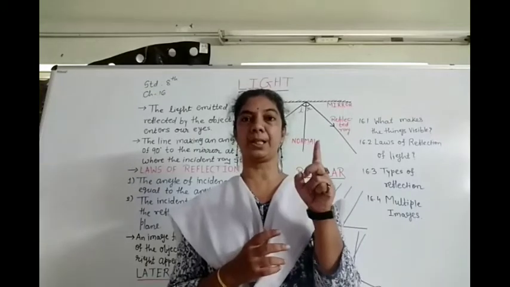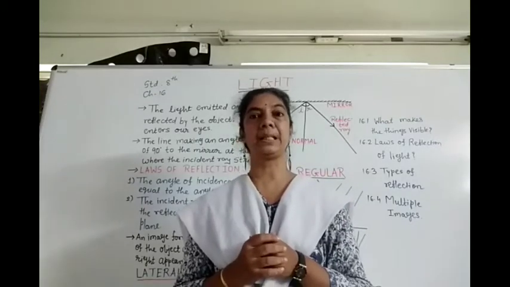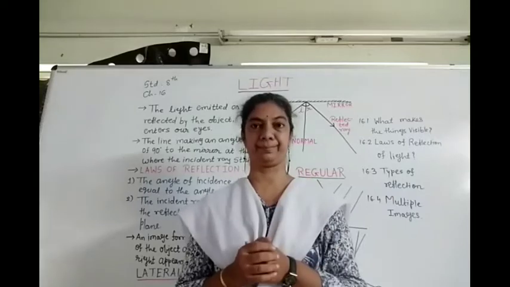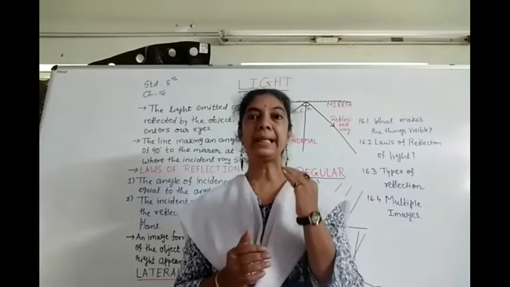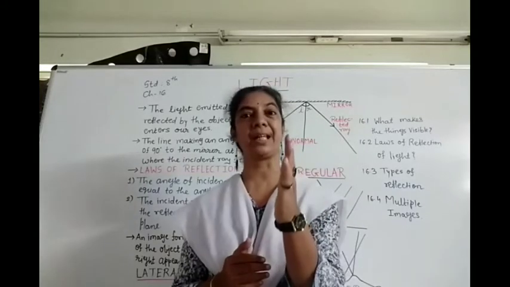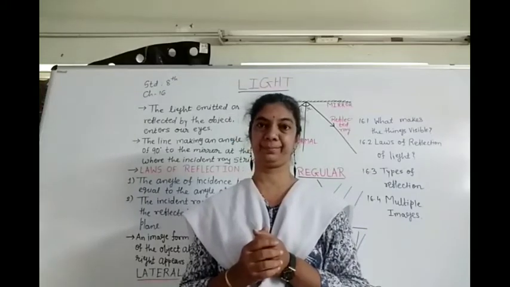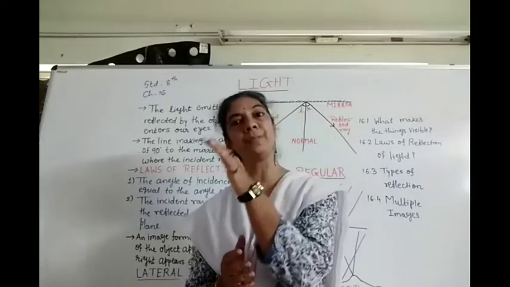The first term is incident. Incident means striking, which falls from somewhere.